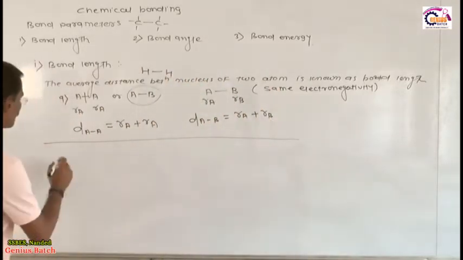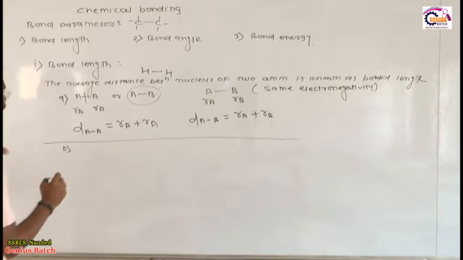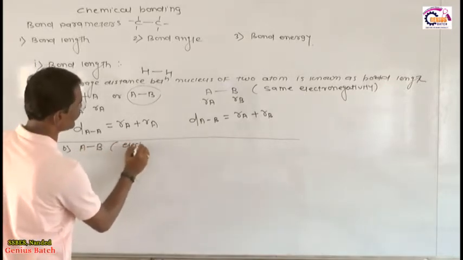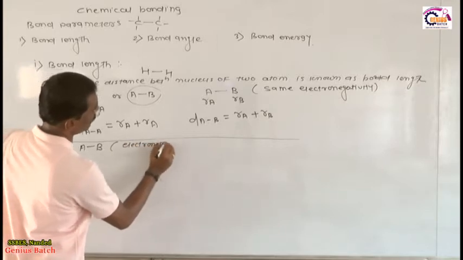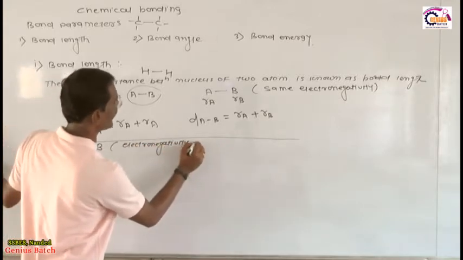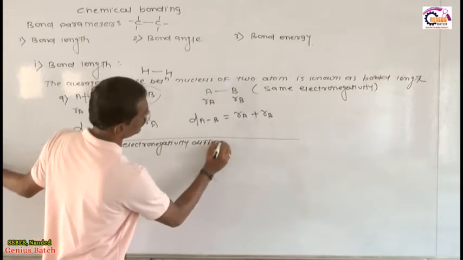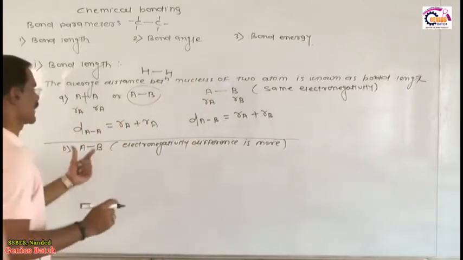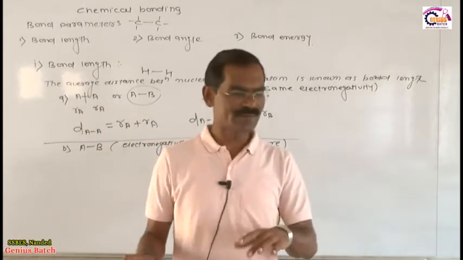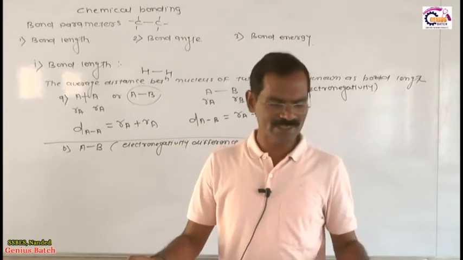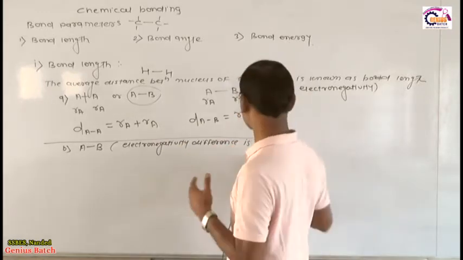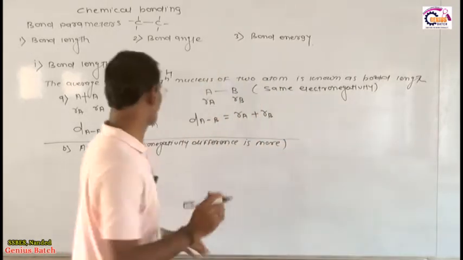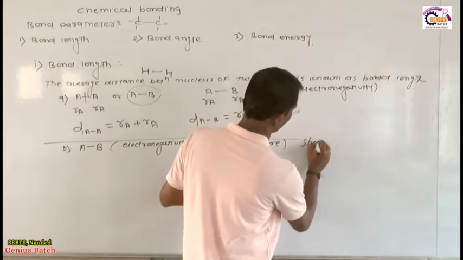Now, which one is the second case? In the second case, the bond is present between two dissimilar atoms, but the electronegativity difference is more. Listen very carefully. Suppose we consider the bond length of this. Whenever the electronegativity difference is very high, or not equal to 0, then at that time two scientists come in. One is Shoemaker and Stevenson.